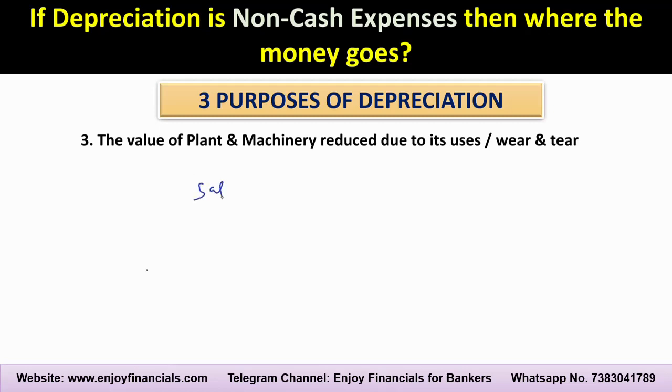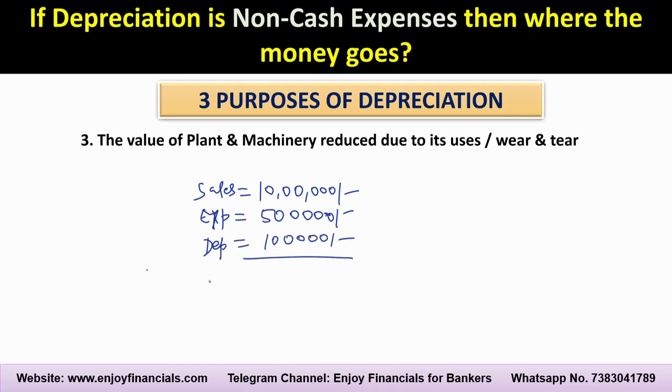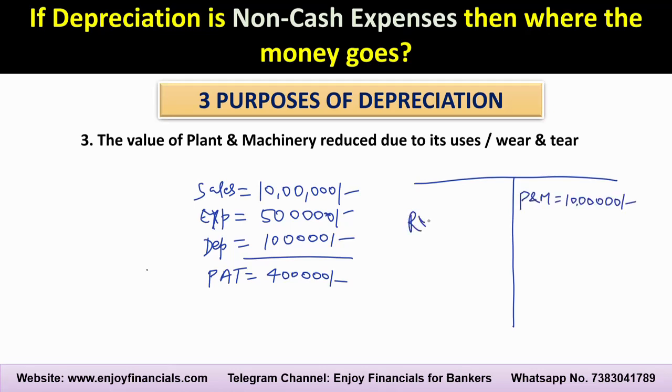So already you have understood in the previous slide that in the form of depreciation, though we are debiting, since we are not parting with anything, because of that we are creating the buffer fund. So total expenditure is, suppose, 5 lakh rupees and the depreciation is 1 lakh rupees. Now you see friends, the profit after tax is, suppose, coming to 4 lakh rupees. So in the balance sheet what will happen? In the balance sheet we will show plant and machinery 10 lakh and reserve and surplus 4 lakh.